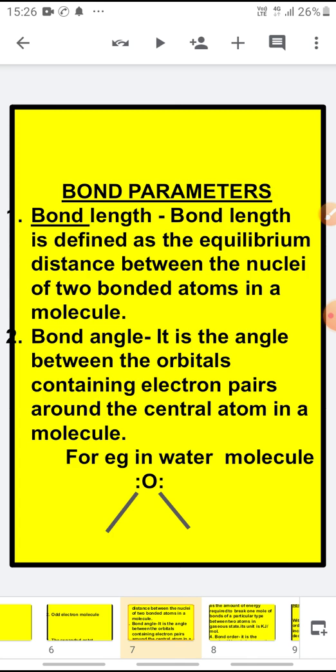Now we are discussing the bond parameters. What all things should we know about the bond? The first one is bond length. What is bond length? Bond length is defined as the equilibrium distance between the nuclei of the 2 bonded atoms in a molecule. Children, in the previous chapter we have discussed the covalent radii and the van der Waals radii.